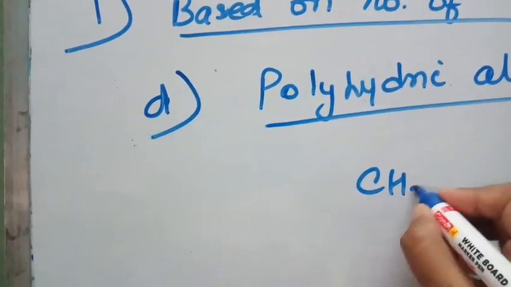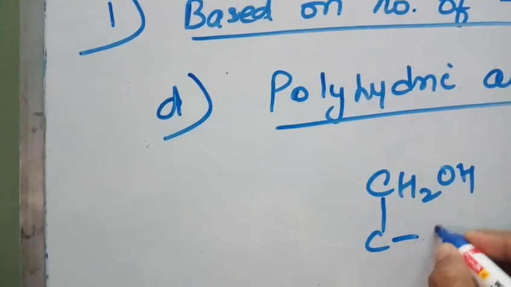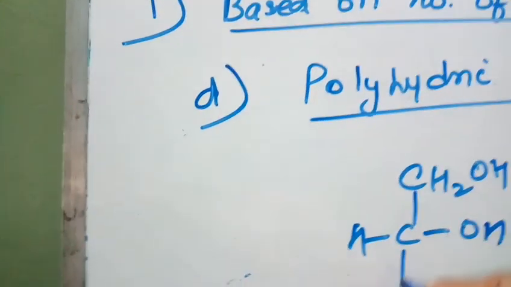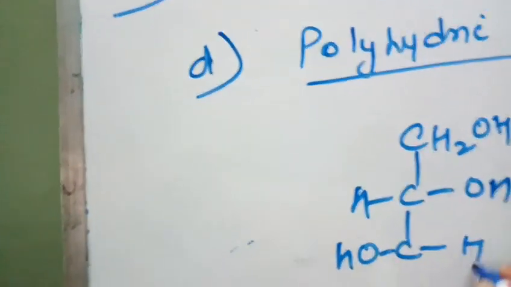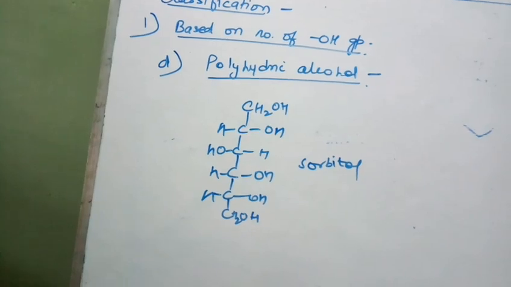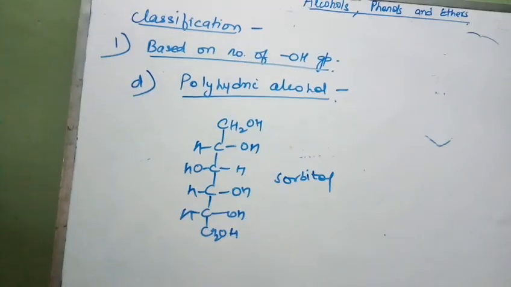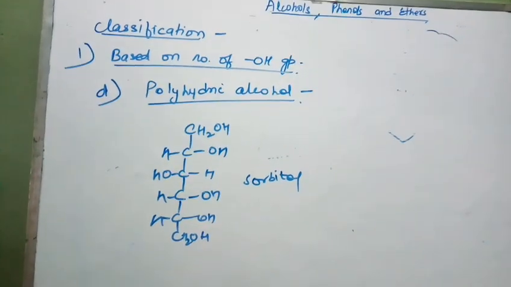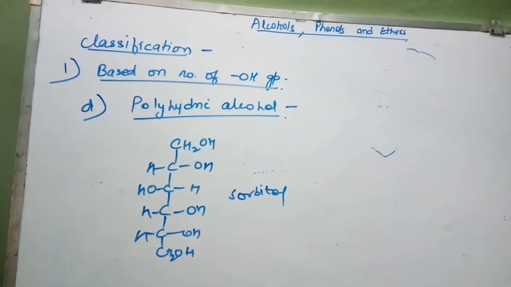So example of polyhydric alcohol is sorbitol. See here 6 hydroxyl groups are present, so it is an example of polyhydric alcohol. So if 1 is there monohydric, 2 is there dihydric, 3 is there trihydric, more than 3 is there polyhydric alcohol. So this is the classification which is based on number of hydroxyl group.